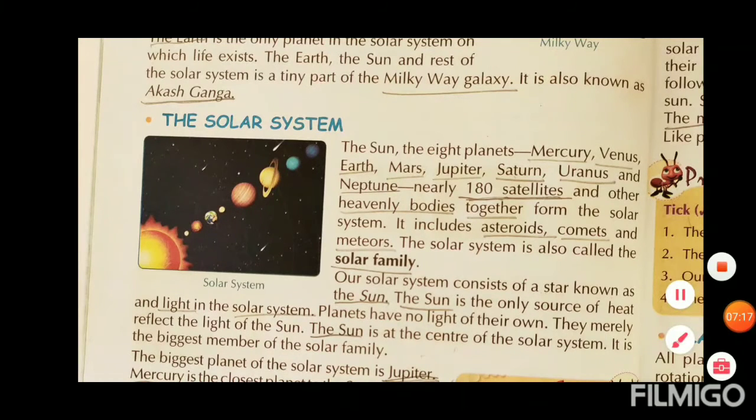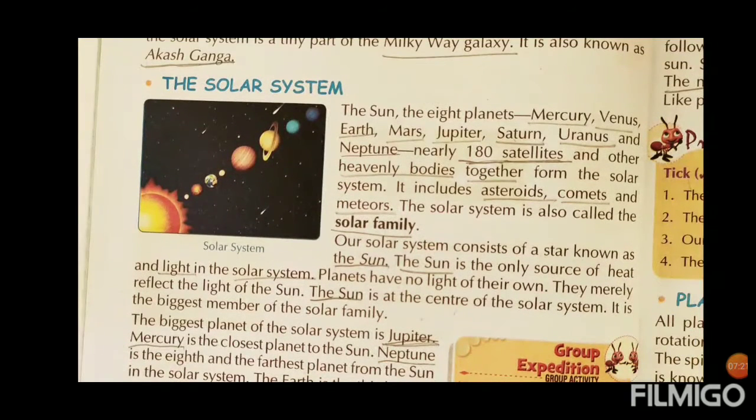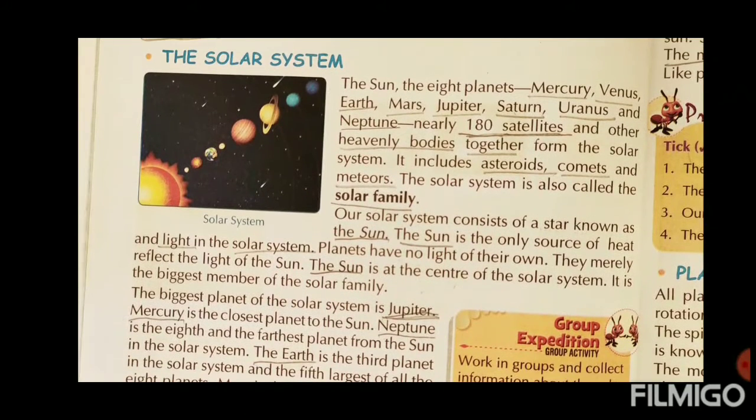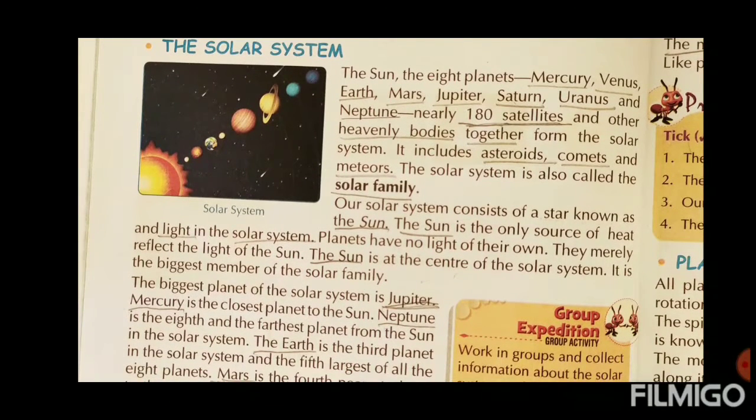Now we are going to study another subpoint, that is the solar systems. What is solar systems? Which things are consisted in the solar systems?